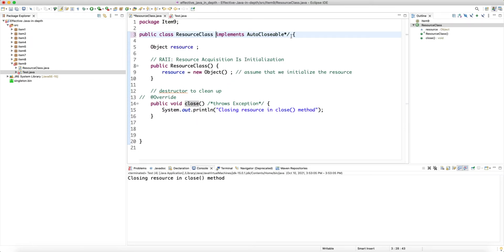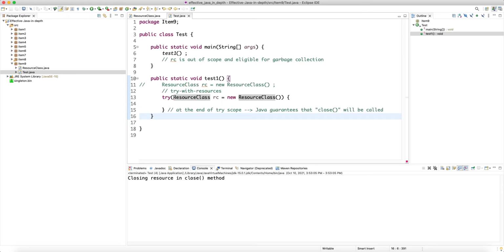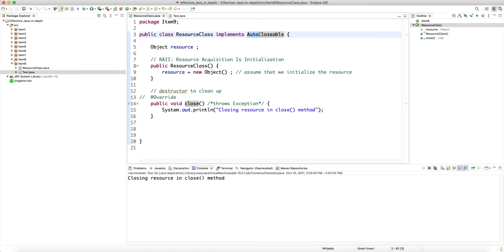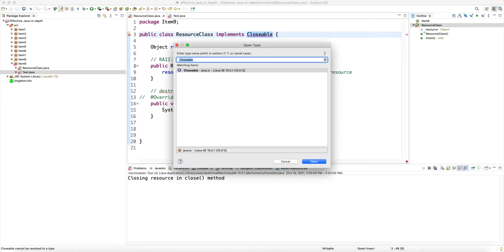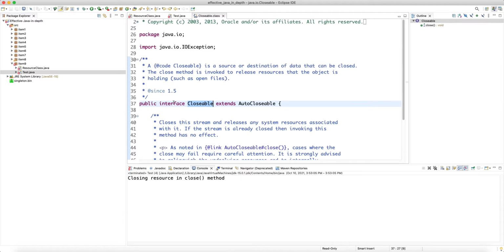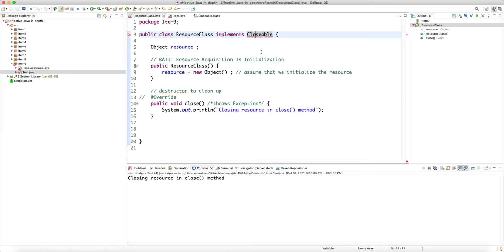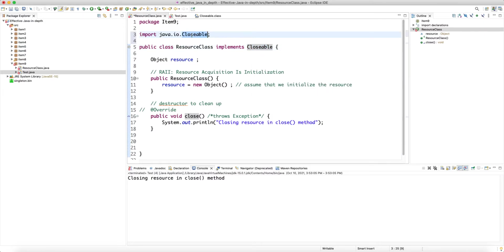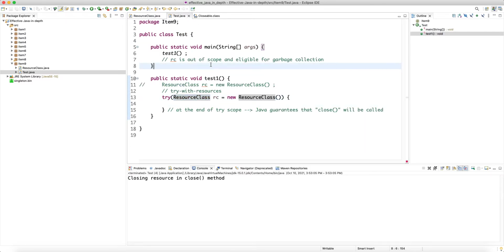What about Closeable? We know that Closeable extends AutoCloseable, so if I save this, the complaint goes away, right? This is valid. So what about this? If we go back to the Closeable type, as you can see, we need to import it here from java.io, and this still works fine. We are overriding the close, and this resource class seems to compile and work fine.